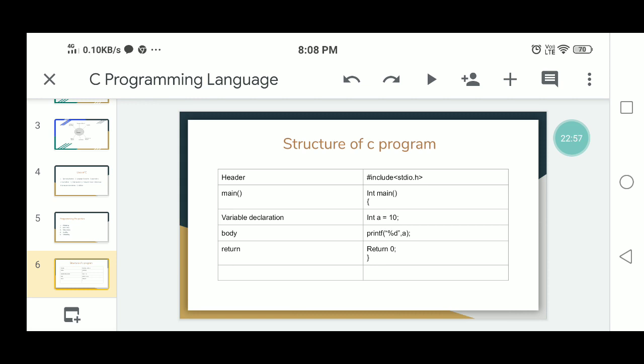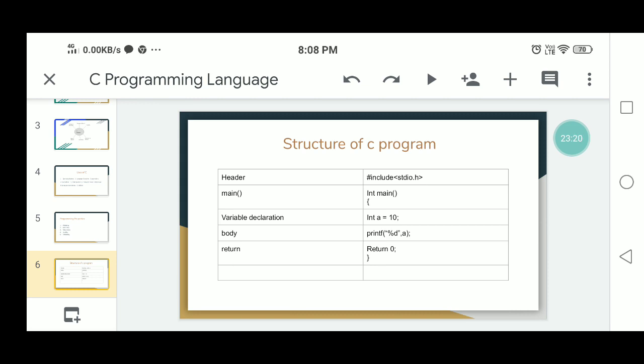It must be saved with a file name with the extension .c. If you don't add the extension .c, then the compiler will not recognize it as a C language program file. So in that situation, you have to write the return statement, return 0, like that.